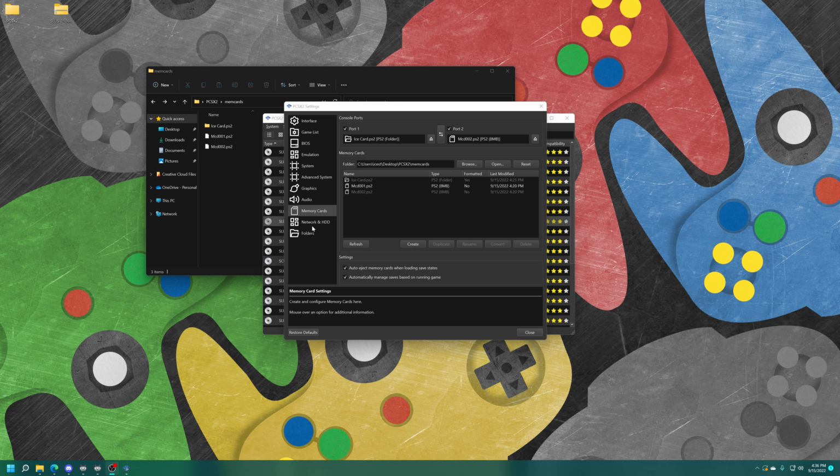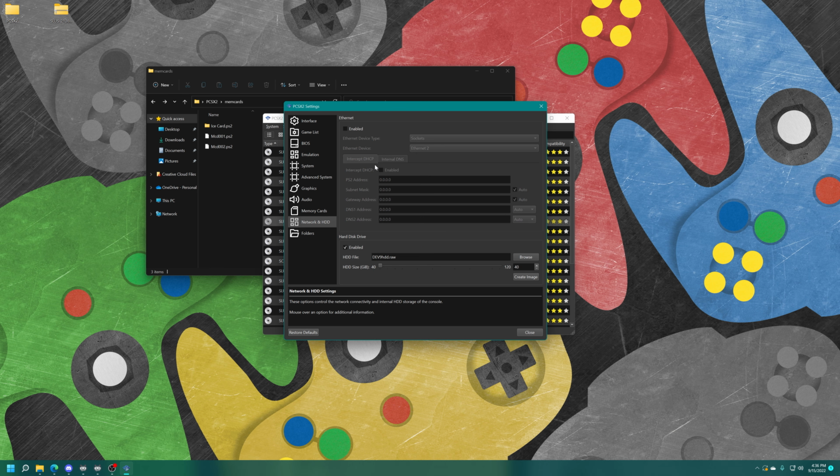All right, next up, network and hard drive. So PCSX2 does fully support network integration, so you could play fan servers on games like SOCOM 2, Battlefront 2, Tony Hawk 3. Like, this is pretty cool stuff, but I'm going to cover this more in depth in a different video. But the basics are you can enable it, choose your device type, choose your network adapter, and then you can set up the DNS and all that stuff to communicate with those fan-made servers. But again, I will have a separate video on how to do this. And then next, hard disk drives.